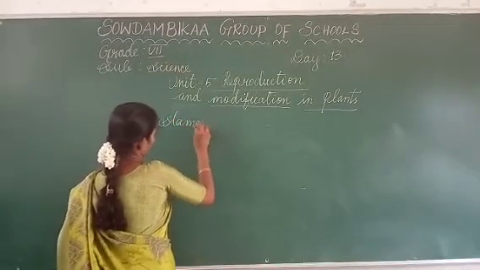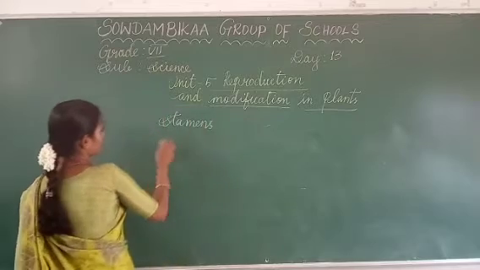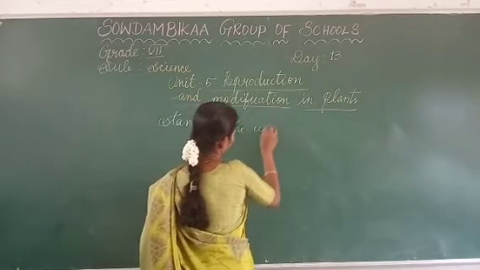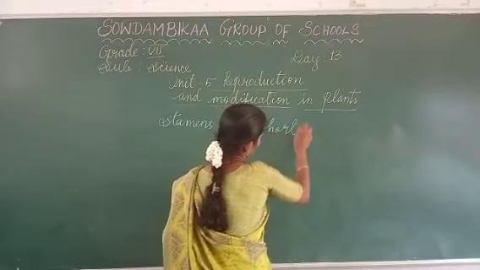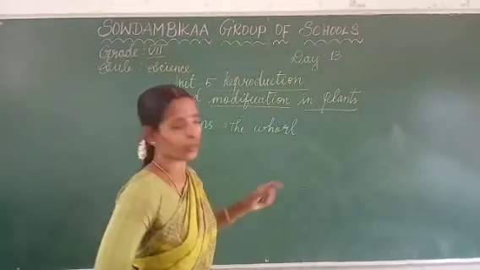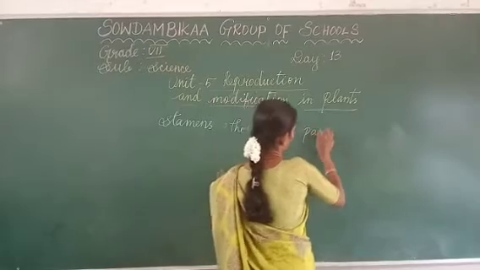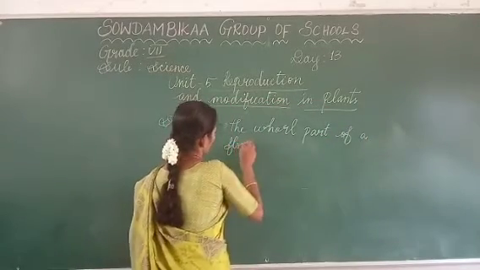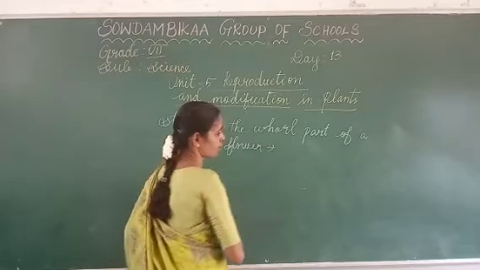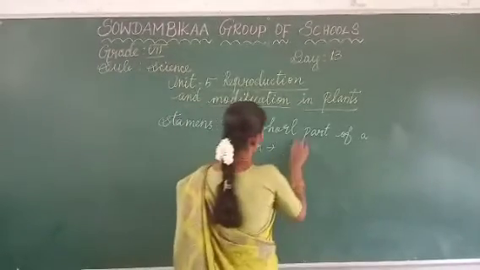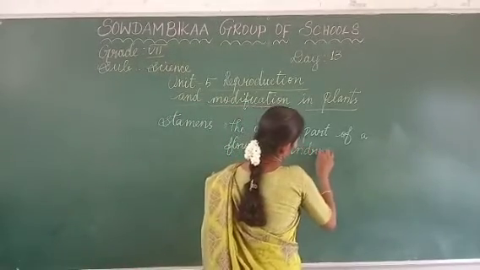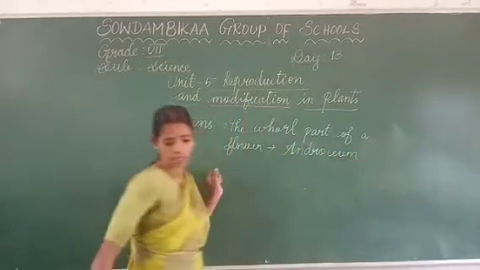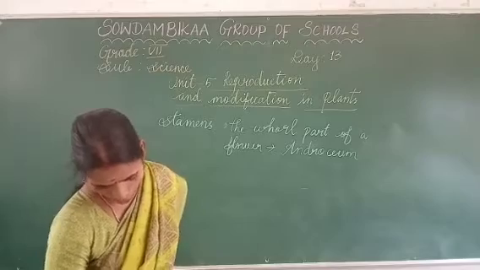In stamens, the whole part of a flower is called the androecium. It is a male part only. So that is an androecium. What is meant by androecium?